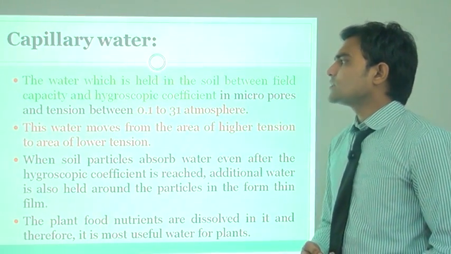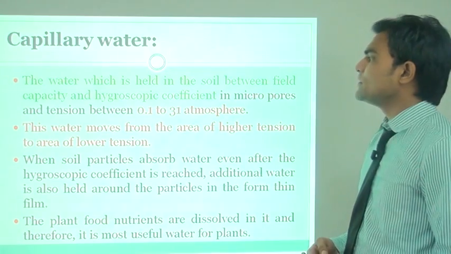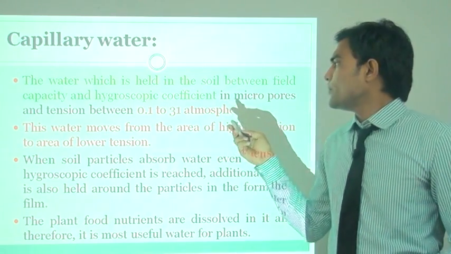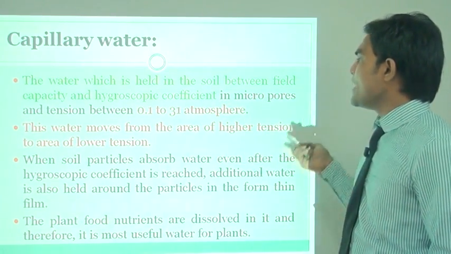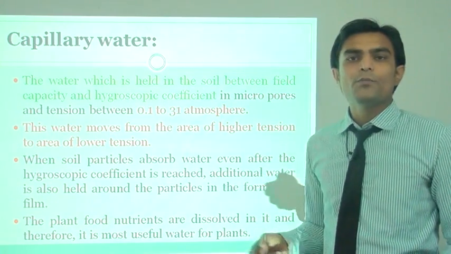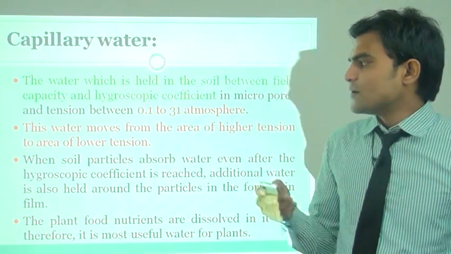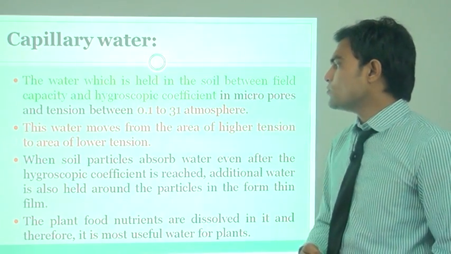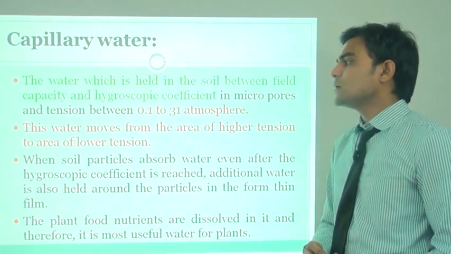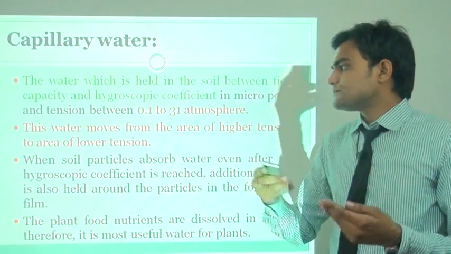Now capillary water. It is the water held in the soil between field capacity and hygroscopic coefficient in macropores, at tension between 0.1 to 31 atmospheric pressure. This water moves from the area of higher tension to the area of lower tension.